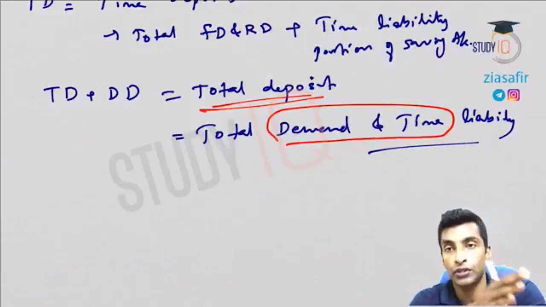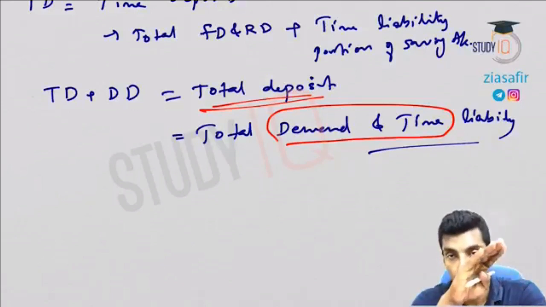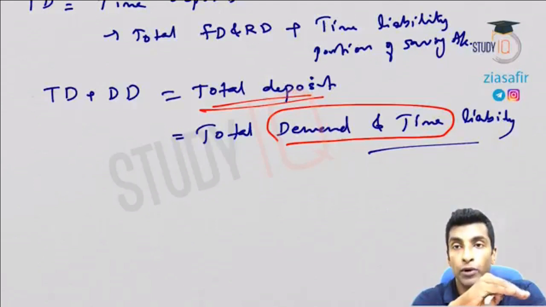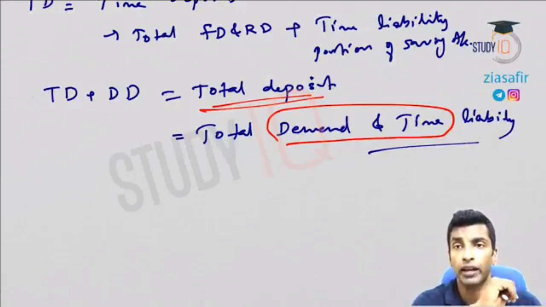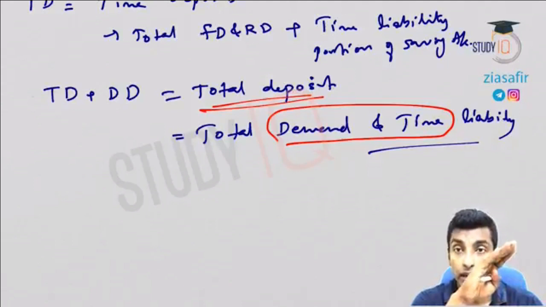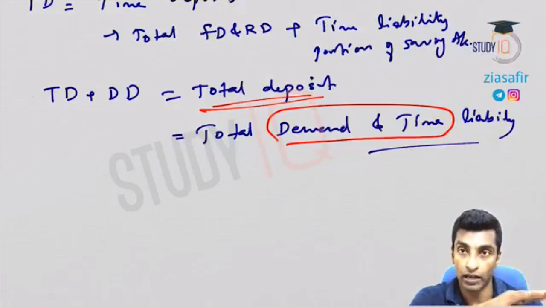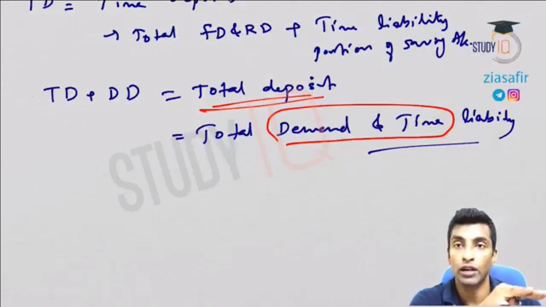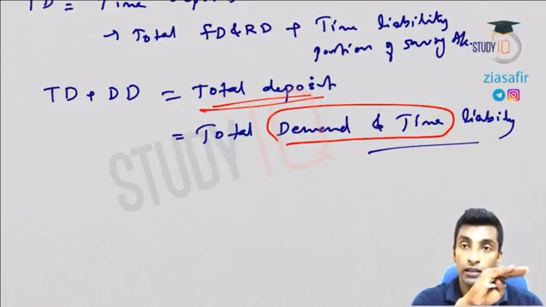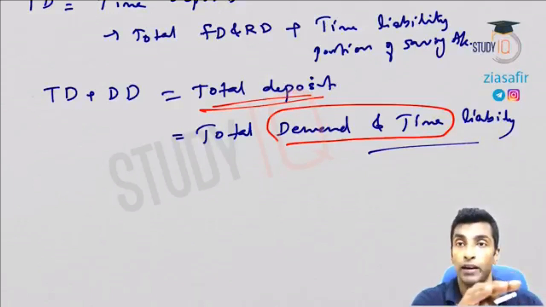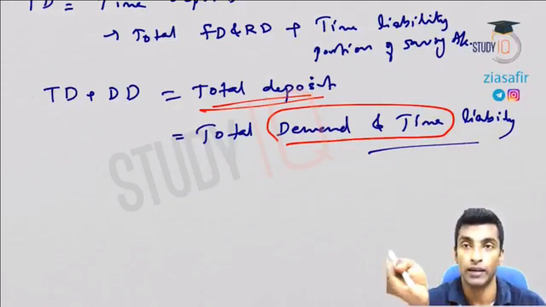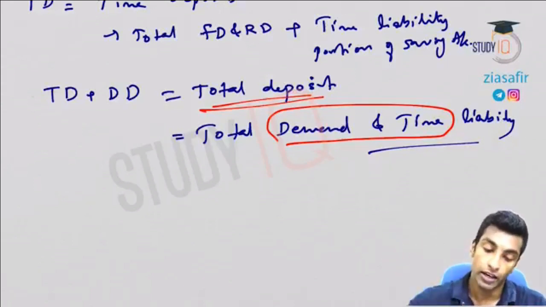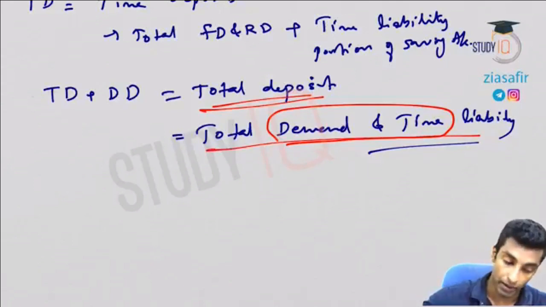The liability side is much more. There are the salaries of the employees, the infrastructure, the equipment, the rent of the building. Everything is actually a liability of the bank. So when we talk about liability, many things will come. So we are making it specific that the total deposit is the demand and time liability. It is not that the total deposit is the total liability. Making it very clear: total demand and time liability.